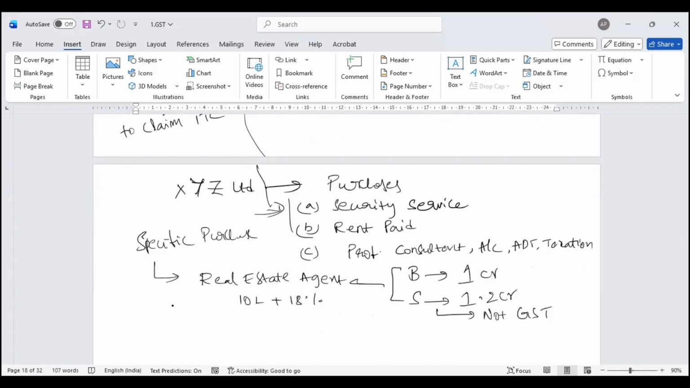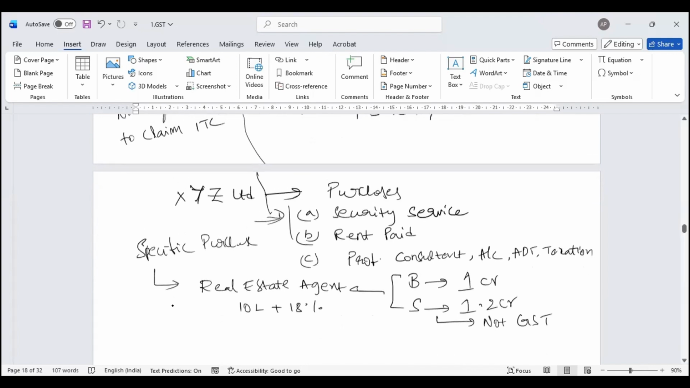Similarly, purchase and sale of shares is not subject to GST. I buy mutual funds, I sell mutual funds, not subject to GST. Any specific input tax credit, I shouldn't claim. Clear now? When to buy, we cannot claim.